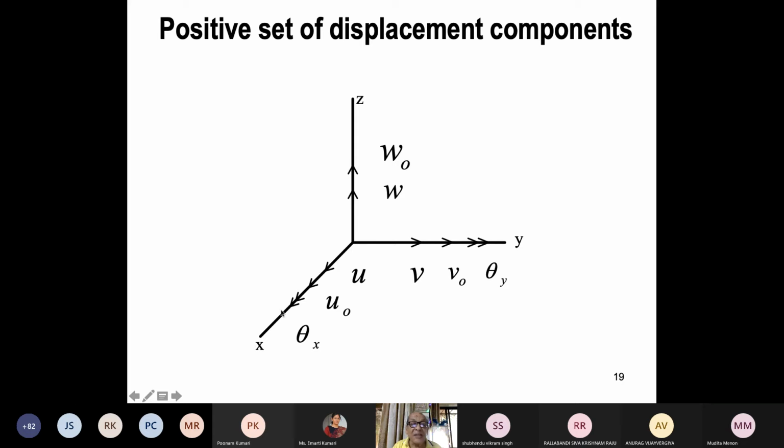So my rotation theta x is along the x-axis. Rotation about the positive x-axis means a screw must move in the positive x direction. So that is theta x. Theta y is along the y direction. U naught is the displacement like this, and V is a positive displacement. So this is the sign convention.